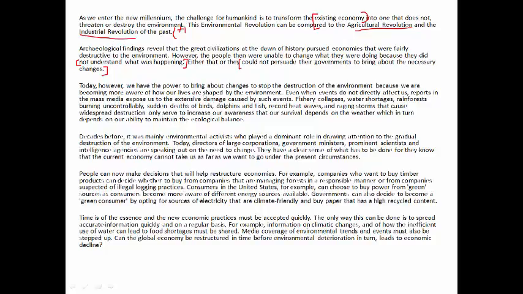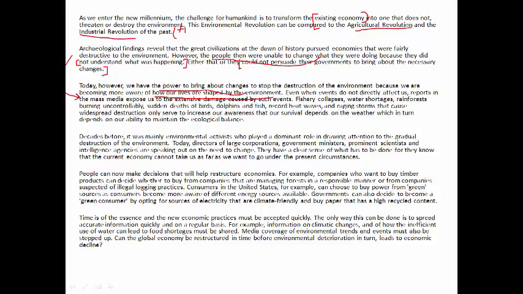Today, however, we have the power to bring about changes to stop the destruction of the environment because we are becoming more aware of how our lives are shaped by the environment. So the author, from moving from this particular paragraph to this particular paragraph, has changed his stand. He is saying that people in the past were unable to change, but now they have the power to bring about the changes.